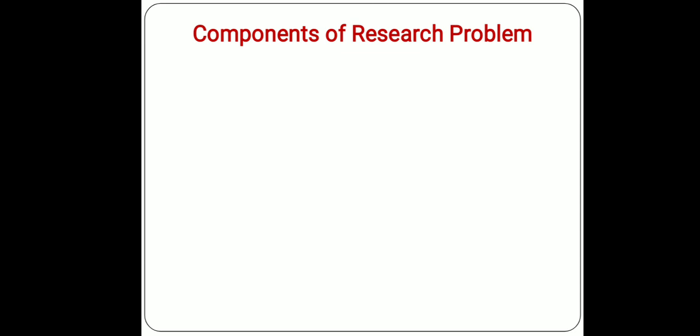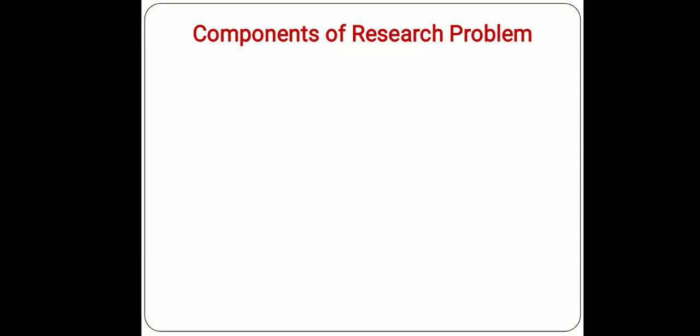Initially, one may become more confused about fixing a research problem, but it is very normal. If you are facing problems in fixing the research problem or designing or formulating a research problem, that means you are in progress, you are in a progressive sign. That means if you take some time, go on reading, and again and again define the research problem, definitely you will finally reach a researchable research problem.